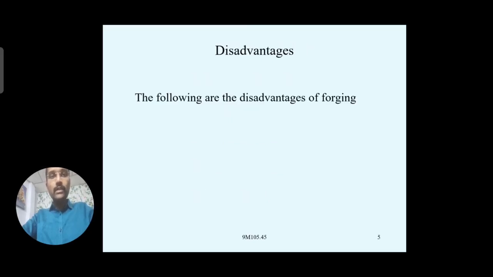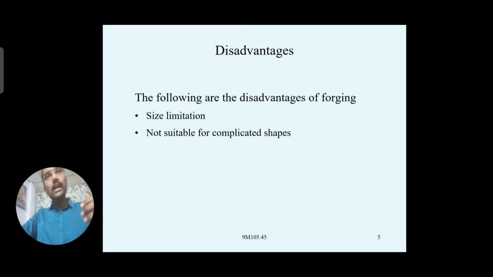Coming to some of the disadvantages, size limitation will be there. If you take very small components, they cannot be made with the help of this forging process, right? Any minute particles we cannot go for, or otherwise if very large, very heavy metal products have to be made.